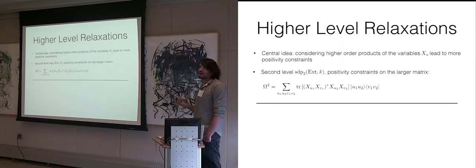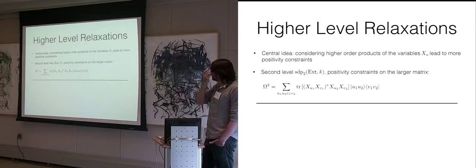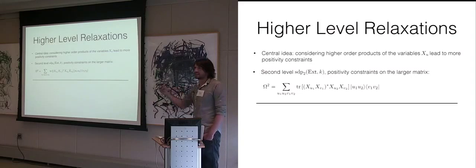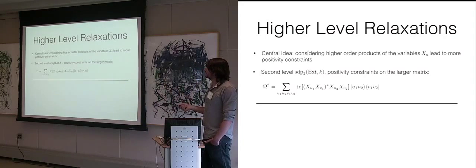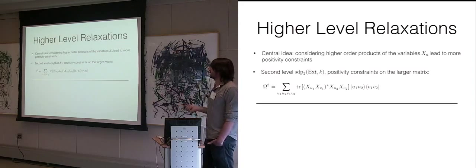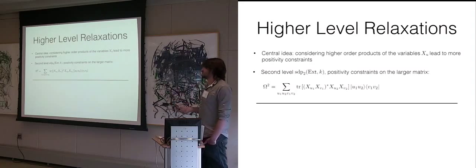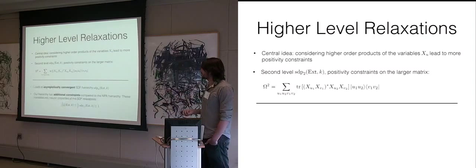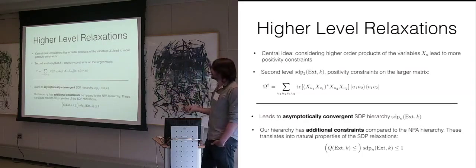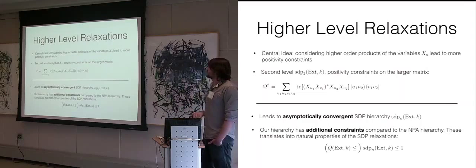Okay, and then you can also go to higher levels by using this idea. So basically, you just look at higher order products of these variables, right? Before we just looked at products X_u X_v. But now, if you want to go, for example, to the second level, you look at products of 4 variables, and then by inspection, one can also see that this matrix omega 2 is positive semi-definite, and so on and so on. So if one does this really systematically, one gets this SDP hierarchy I was telling you before, and it actually converges asymptotically. So you get back the quantum value asymptotically.